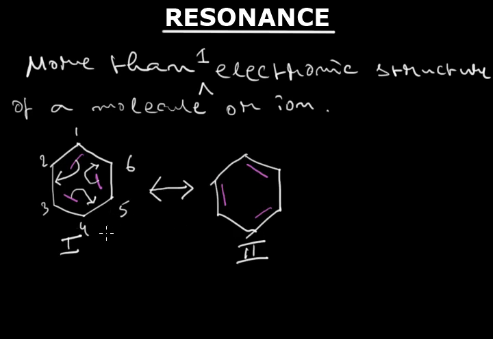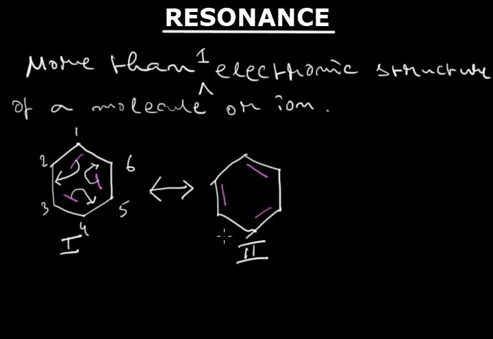And in these two structures, the atomic nuclei, that is carbon and hydrogen, have the same position. Only the pi electrons, which are loosely bound, shifted, and two different electronic structures 1 and 2 are formed.